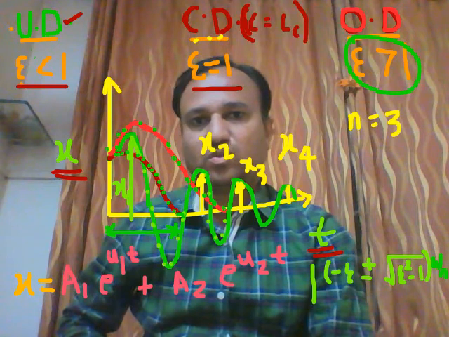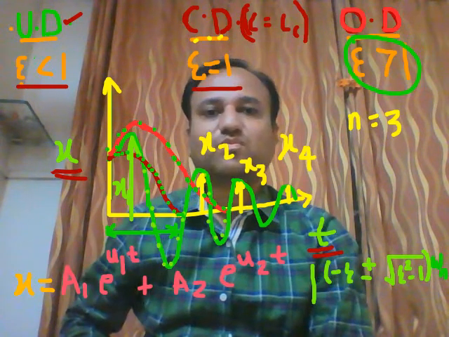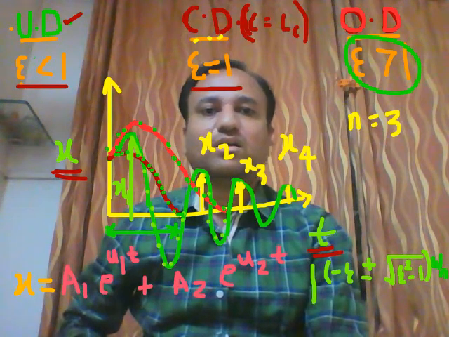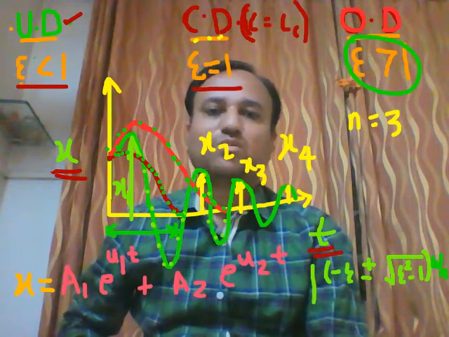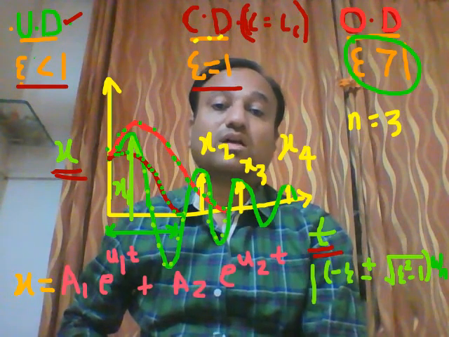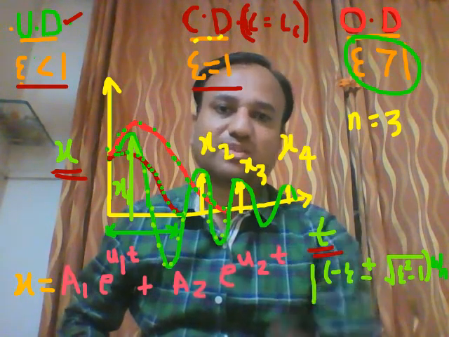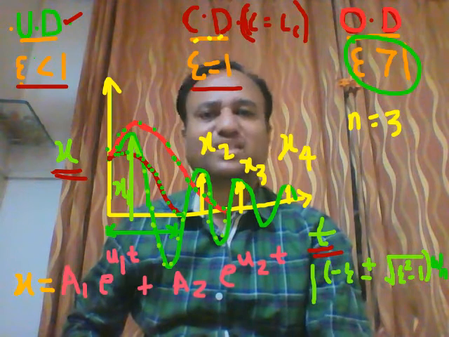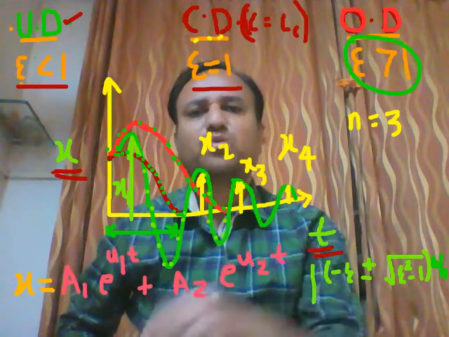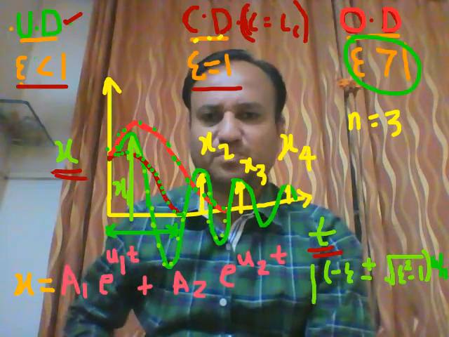If in a certain system epsilon is greater than 1, there is more stability in the system. So resistance will be lesser for the movement. So you can say that stability is more as compared to an underdamped or critically damped system.